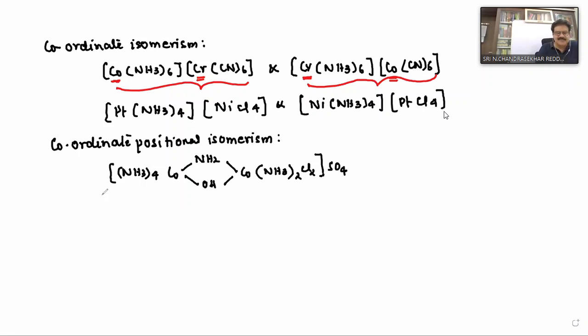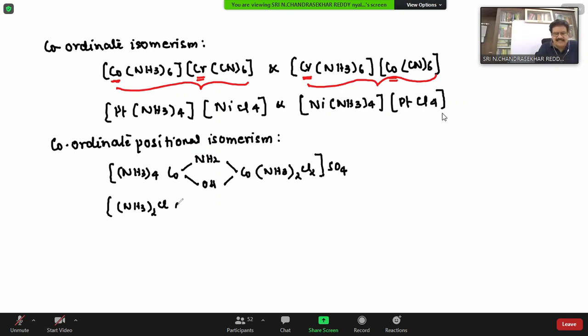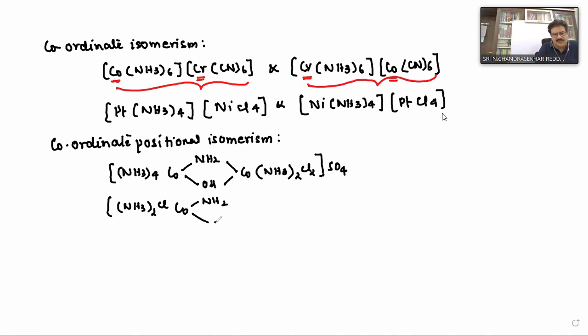Okay, clear? Now I'll write NH3 taken 3 times, Cl, then Co, NH2, OH, here it is Co, here I'll write NH3 taken 3 times, Cl and SO4.